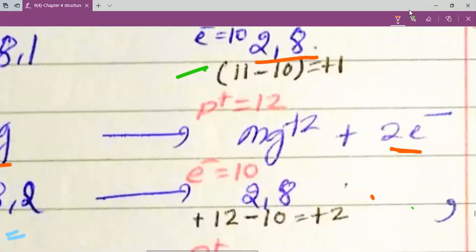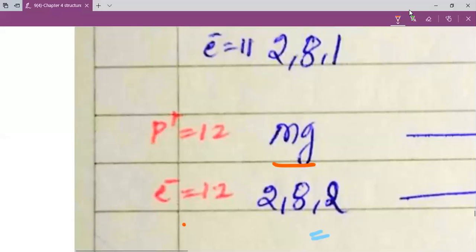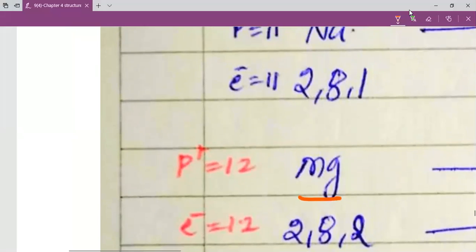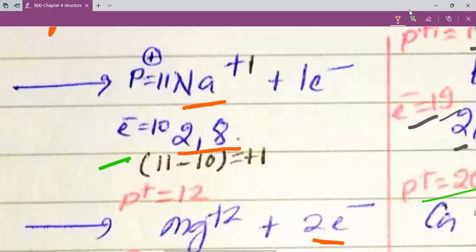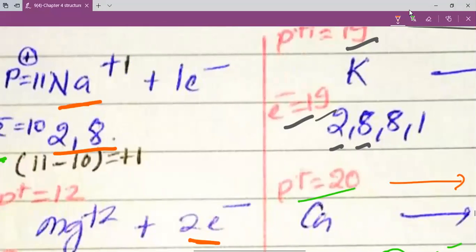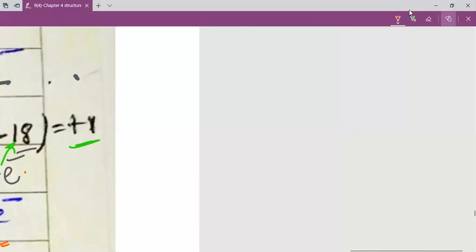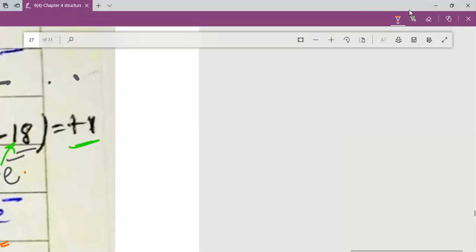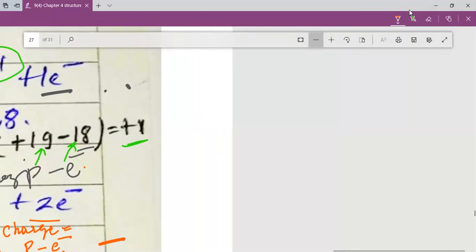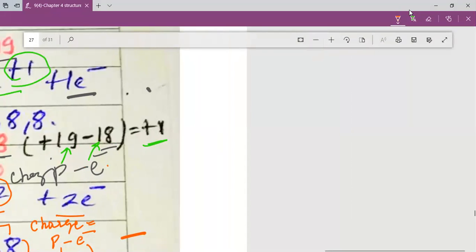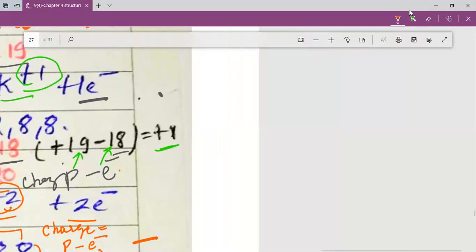You can see that we have studied all this for the various ions like sodium, magnesium, aluminum, potassium and calcium. Okay, so now we'll write it, my dear students.